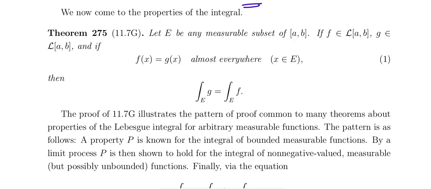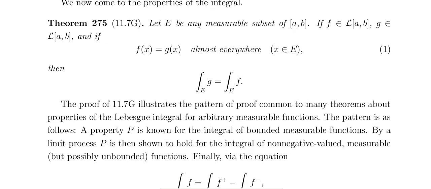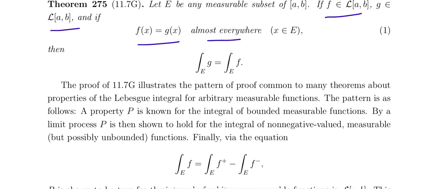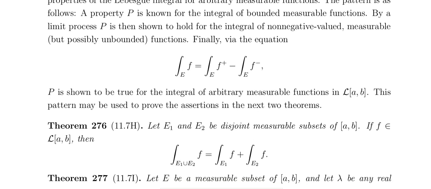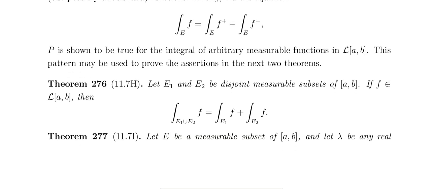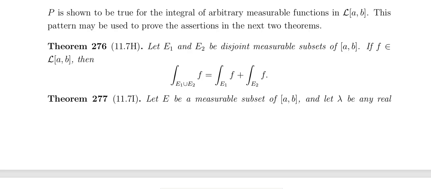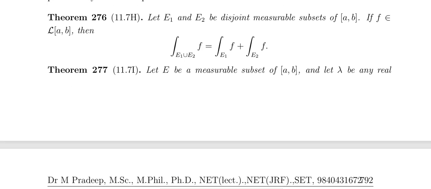And E is a measurable subset of a comma b, and f and g are Lebesgue integrable on a comma b, with f of x equal to g of x almost everywhere. Then the integral over E of g equals the integral over E of f. Also, if E1 and E2 are disjoint measurable subsets of a comma b and f is Lebesgue integrable, then the integral over E1 union E2 of f equals the sum of the integrals, which is already part of the same result.